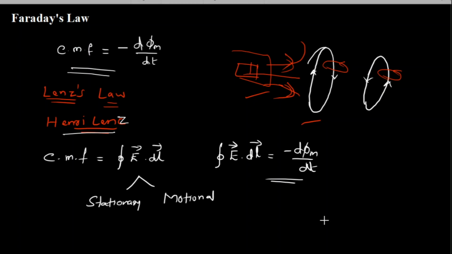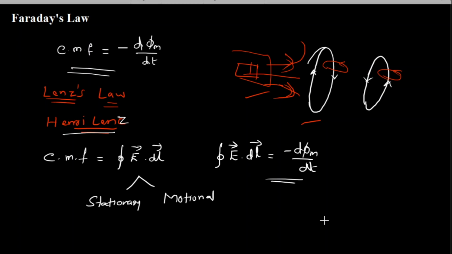When an EMF is induced in a stationary closed path due to a time varying magnetic field, that EMF is called statically induced EMF. This EMF is also popularly known as transformer EMF. You might have studied about the transformer. You know that the transformer is a static device. It doesn't have any moving parts, and electromagnetic induction is the working principle of the transformer.